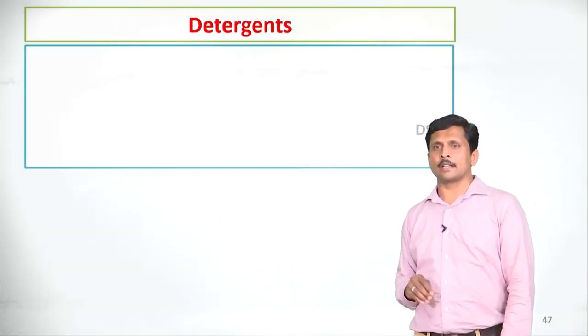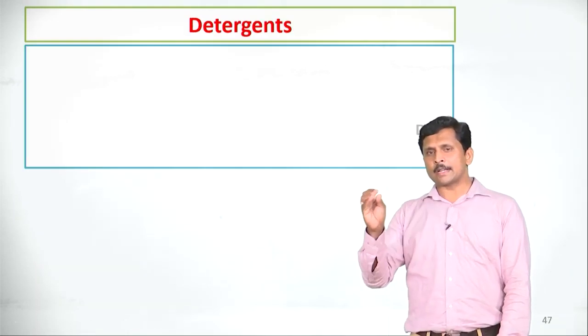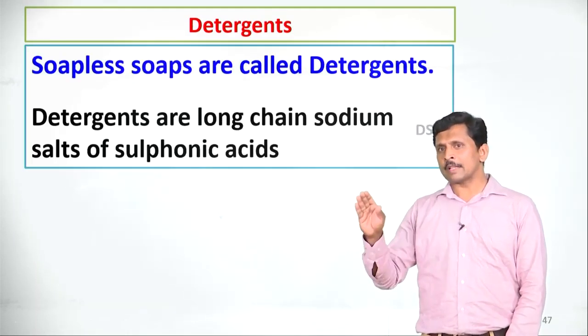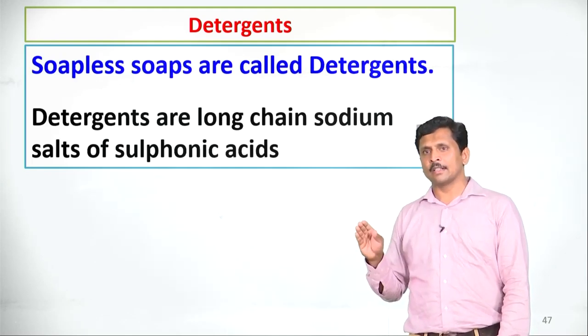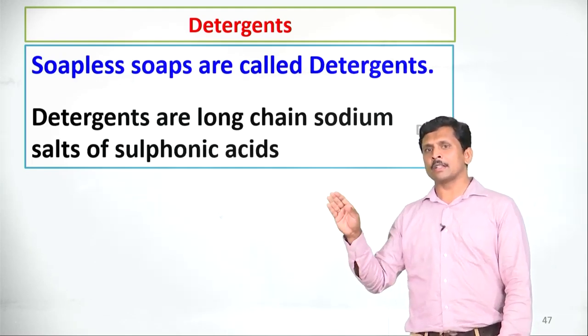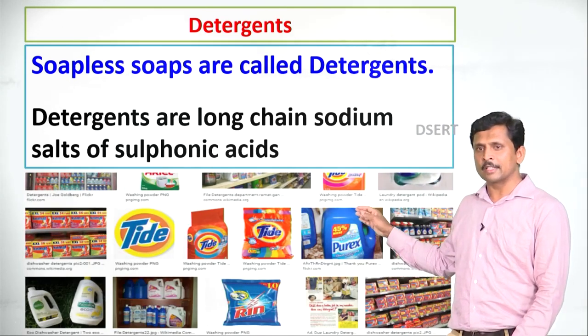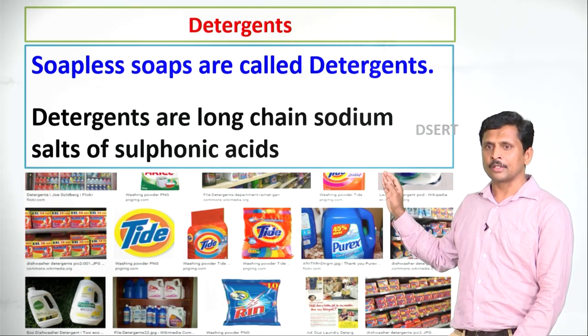Let us discuss detergents. What are detergents? Detergents are soapless soaps. Once again, soapless soaps are called detergents. Detergents are the long chain sodium salts of sulfonic acids. See, these are some of the examples of detergents available in the shops.